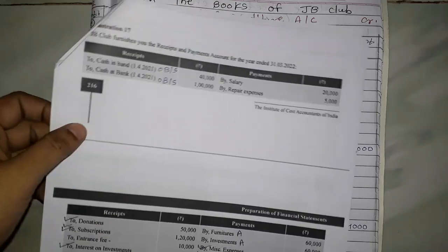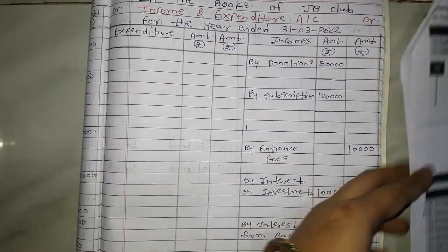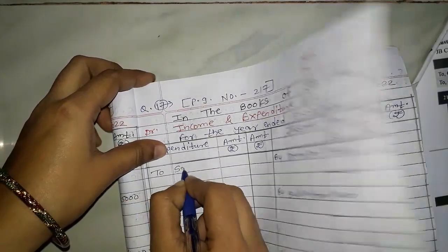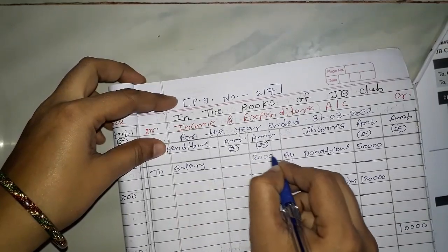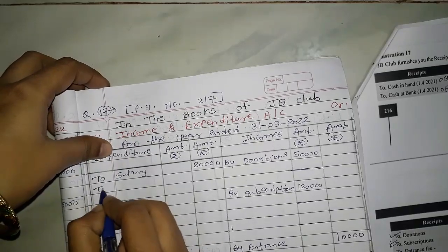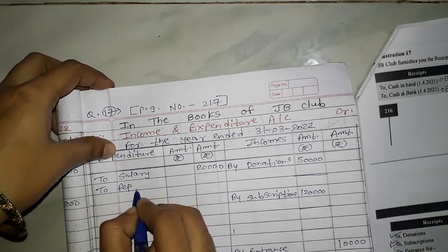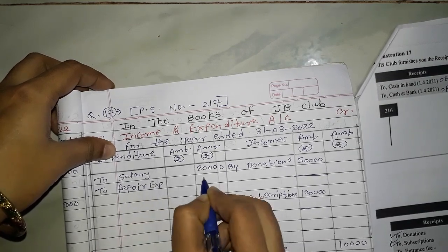Here in case of payment side, I will record the items as we have already written how to record and where to record. So first of all, salary, no adjustment. Related to current year, directly outer side. After that it is repair expenses. Okay, you can leave one line also, but I am not leaving here because I need a space. Repair expense 5,000.